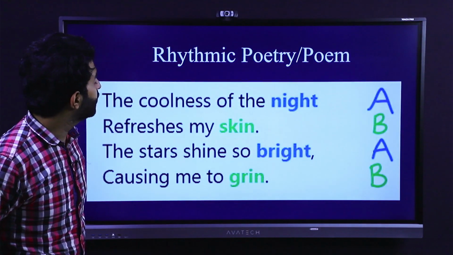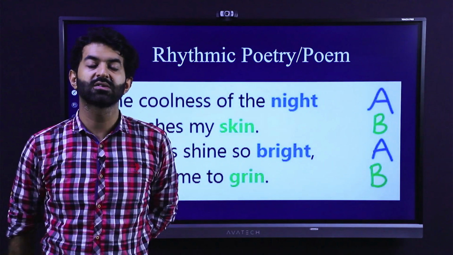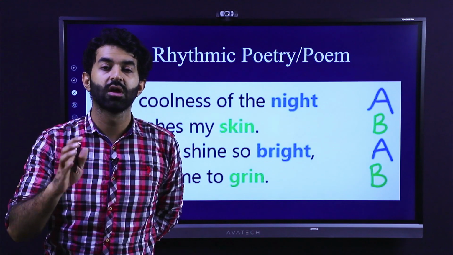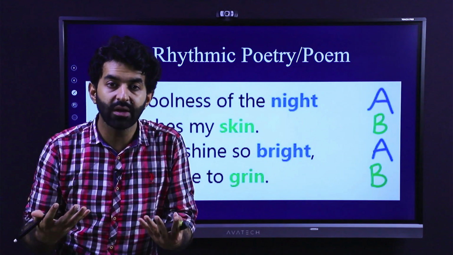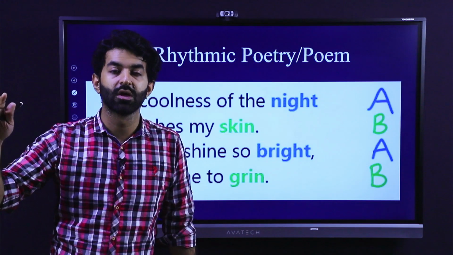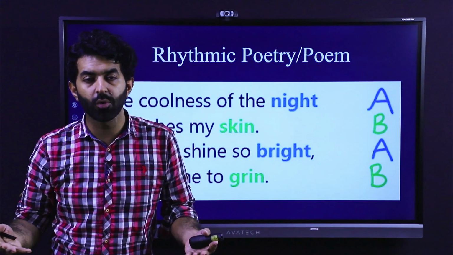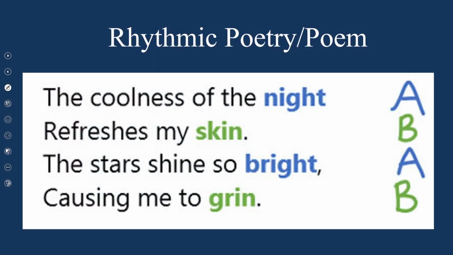All right. If we talk about rhythmic poems, students, we know what a rhythm is. It is the stressed and unstressed words that we incorporate in the poem. So there are different rhythms in a poem. Here is an example, and it has a possible rhyming scheme as well. So this is a four verse stanza.